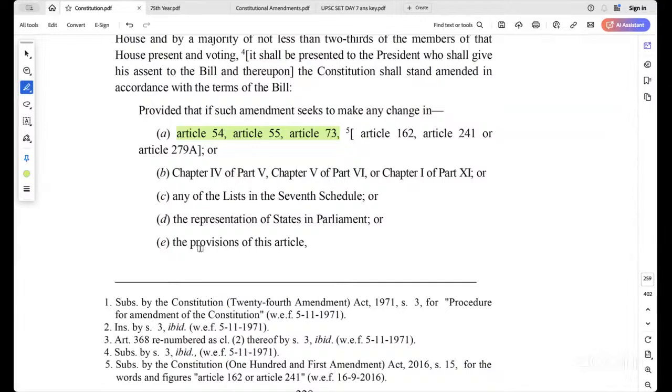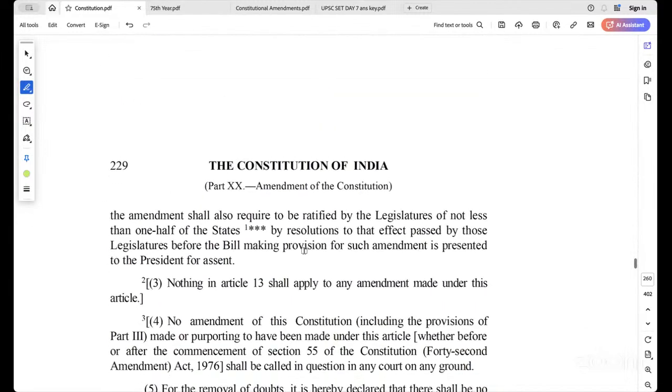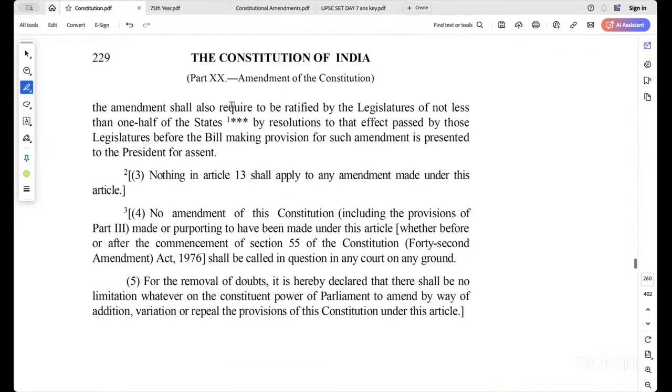Okay? Clear? It is only these things. The amendment shall also require to be ratified by the legislatures of not less than 1/2 of the states by resolutions to that. You not sure? Anything else? Okay.